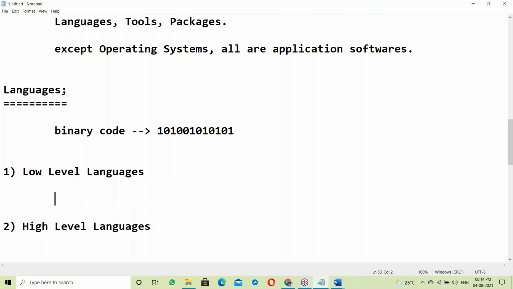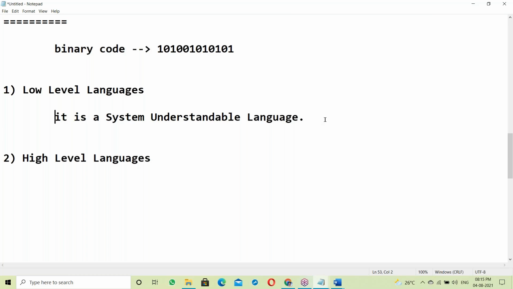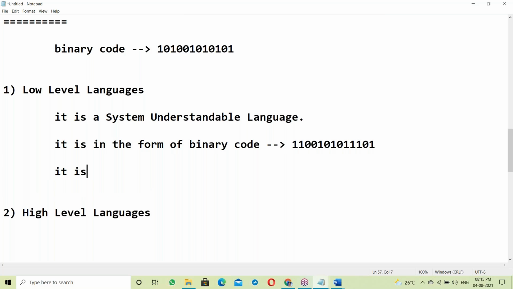So what is a low level language? A low level language is a system understandable language. It is in the form of binary codes, like zeros and ones. It is called machine language.